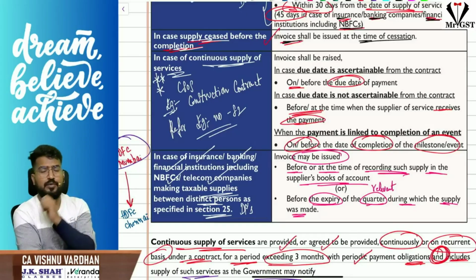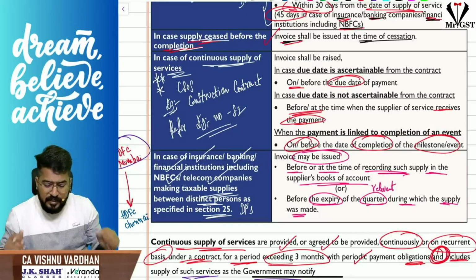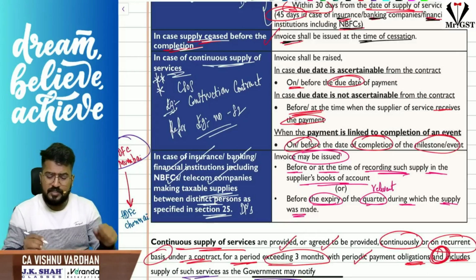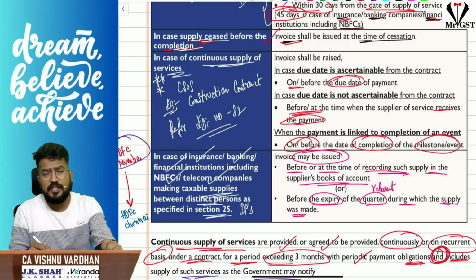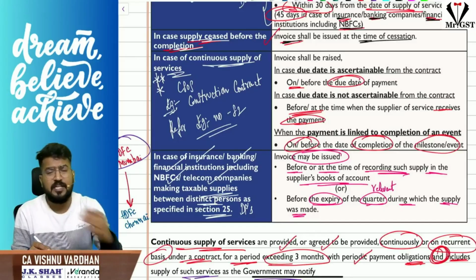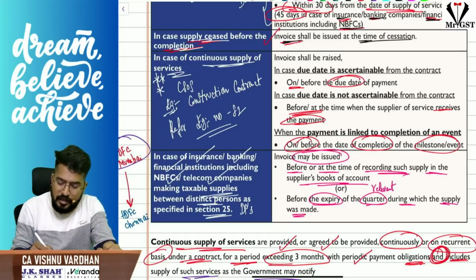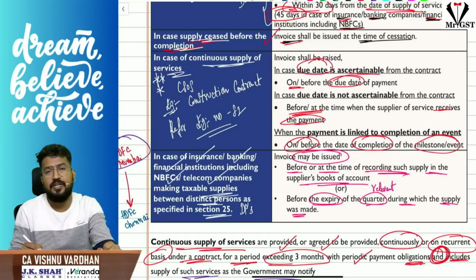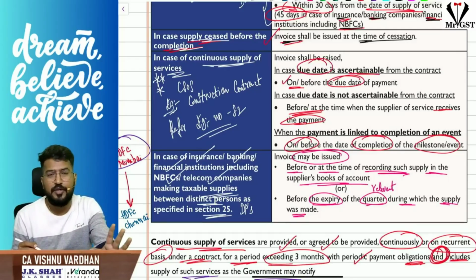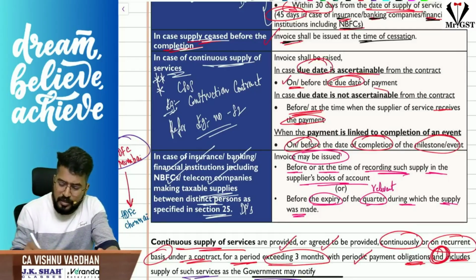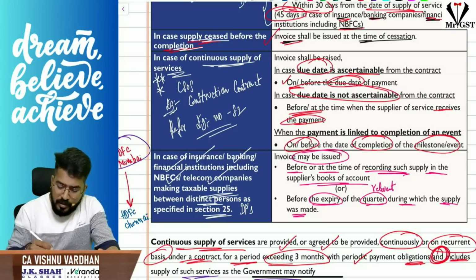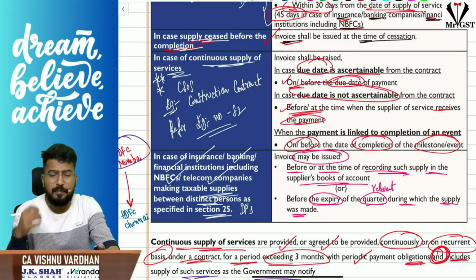Here, what we have to see is, sir, if it is a continuous supply of service, the contract which has been entered between supplier and recipient, are you able to determine the due date of payment from that contract? If due date is ascertainable, on or before the due date of payment.